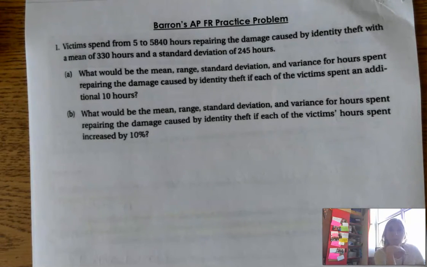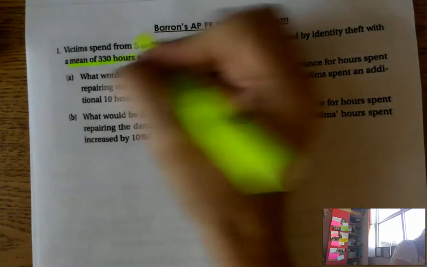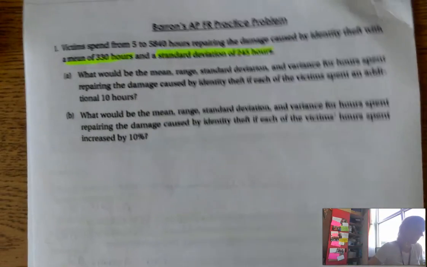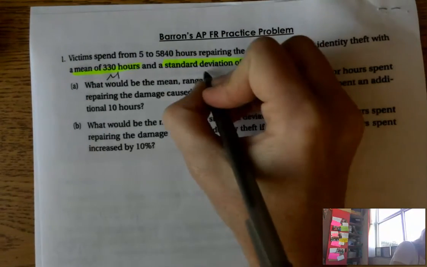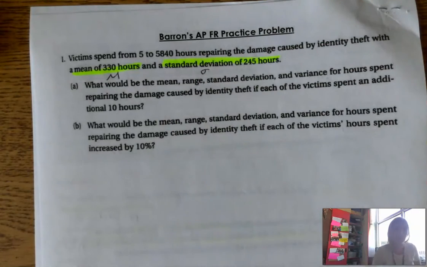All right. Last practice problem. So practice free response problem. All right, so victims spend from 5 to 5,840 hours repairing the damage caused by identity theft with a mean and standard deviation. That sounds important. Remember, mean is represented by mu and standard deviation is represented by sigma. All right, what would the mean, range, standard deviation, and variance for hours spent repairing the damage caused by identity theft be if each of the victims spends an additional 10 hours?